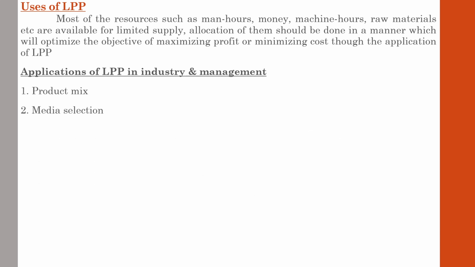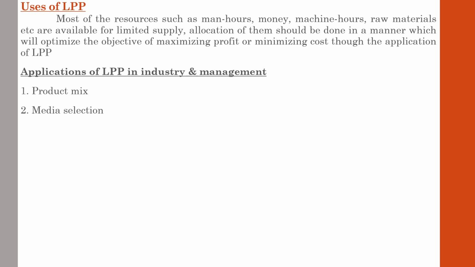Next one, media selection. Media, we all know, means the advertising or promotional area. The problem is to select the advertising mix that will maximize the number of effective exposures, subject to constraints like the total advertising budget and usage rates of various media, and which media will have wide coverage.